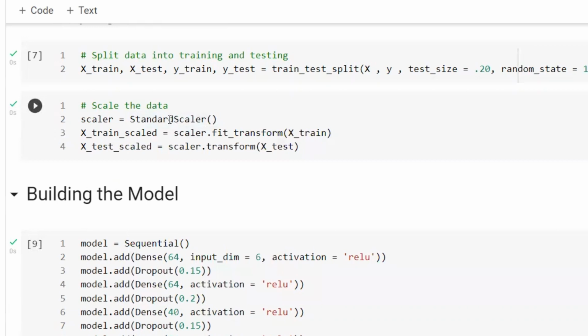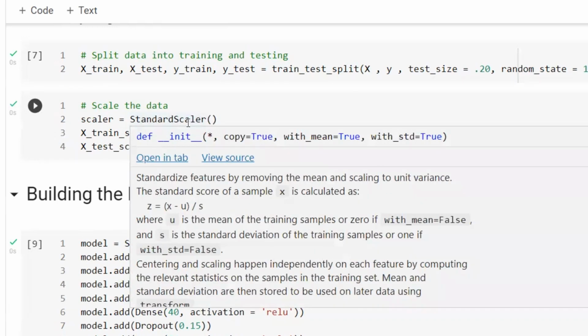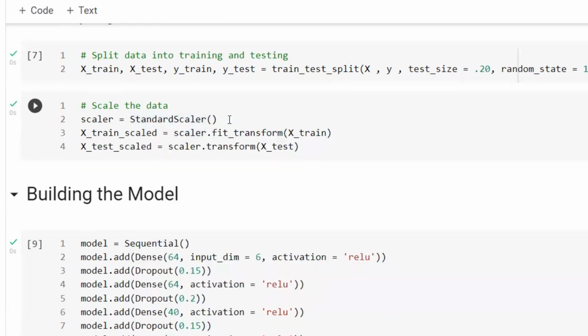Anyway, first we need to instantiate the standardization by running the standard scaler. We are getting this function, if you remember, from the preprocessing library, which is located in scikit-learn. Then we're going to fit the scaler, and this function is going to get the average and the standard deviation for each column.